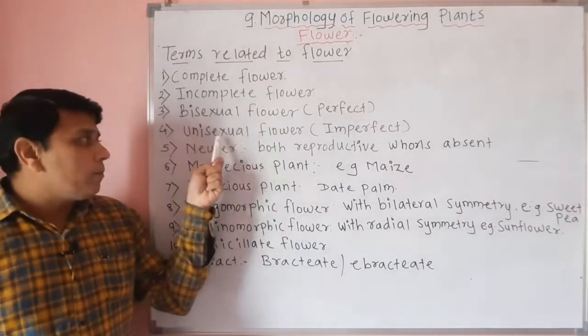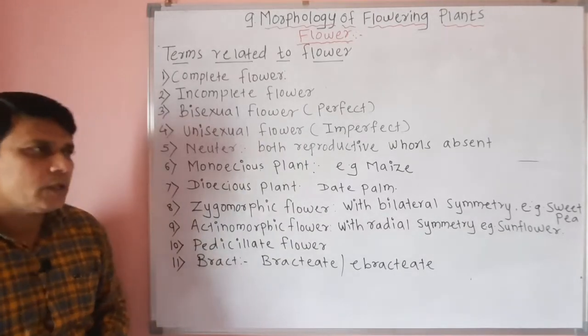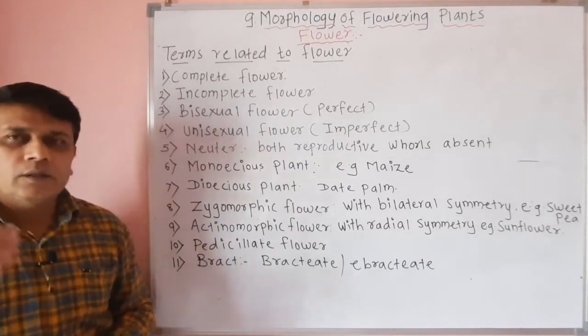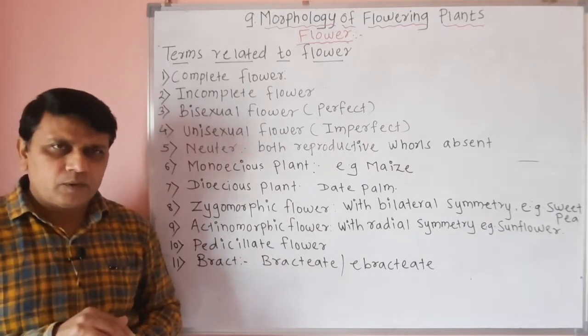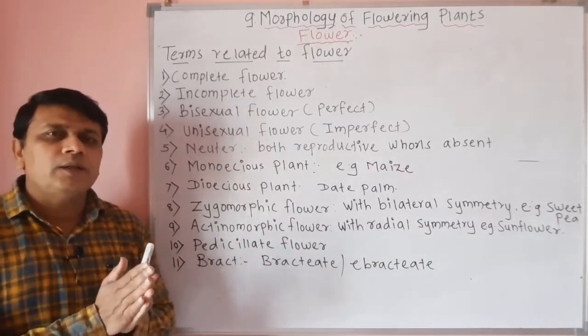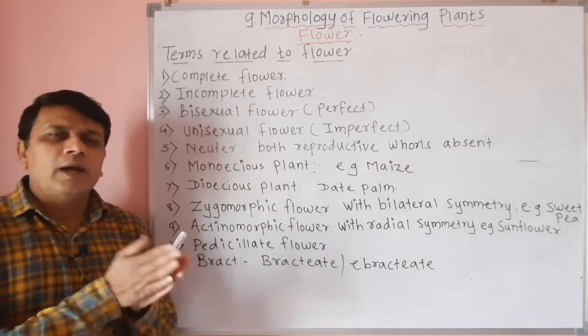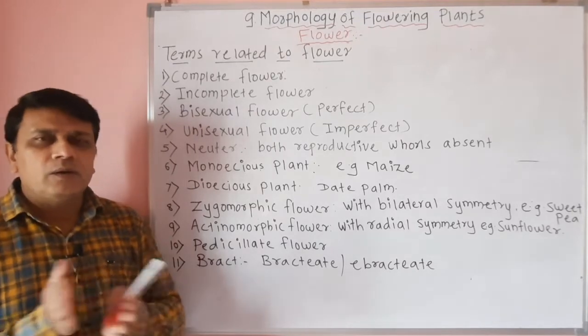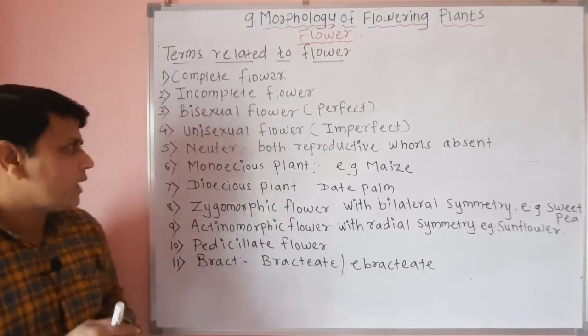Some flowers are unisexual, or they are called imperfect. So some plants show the presence of unisexual flowers. Unisexual flower means any one of the reproductive organs is not found. The flower may show development of androecium while gynoecium is absent, or it will show development of gynoecium while androecium is absent.